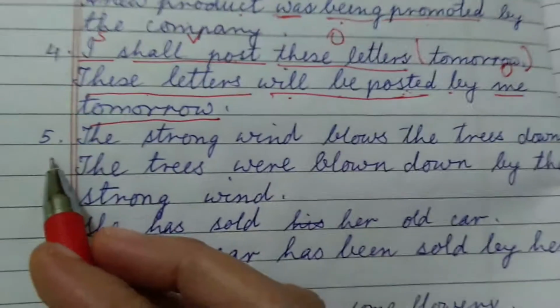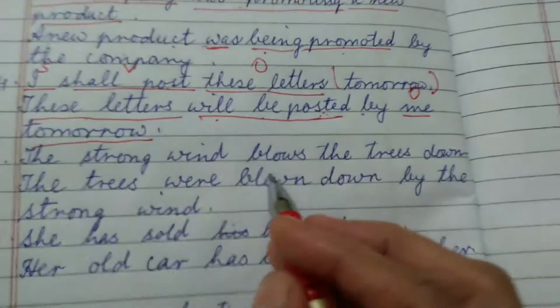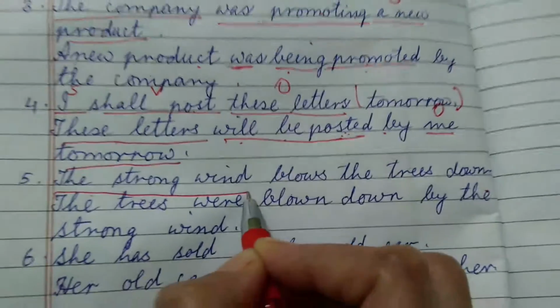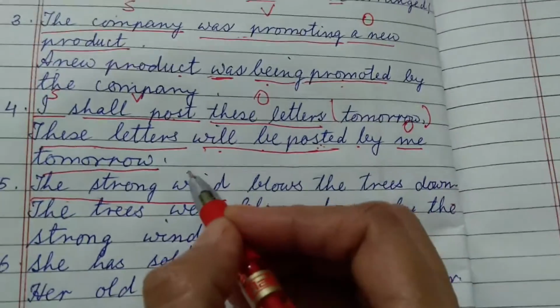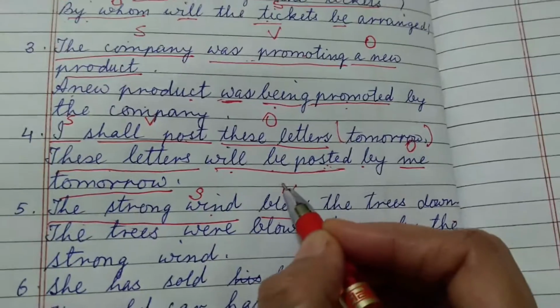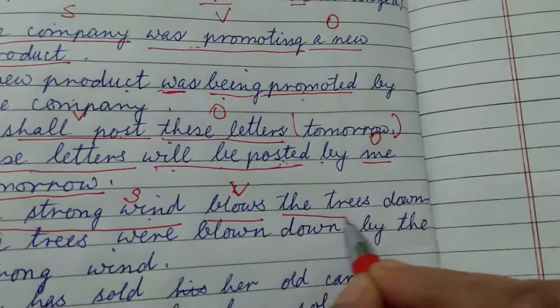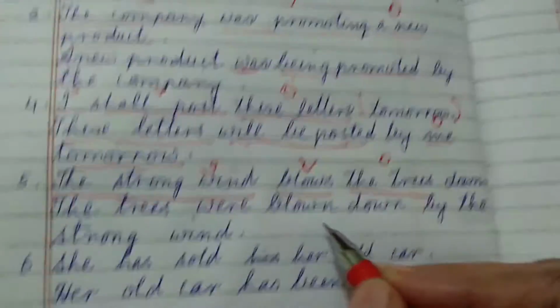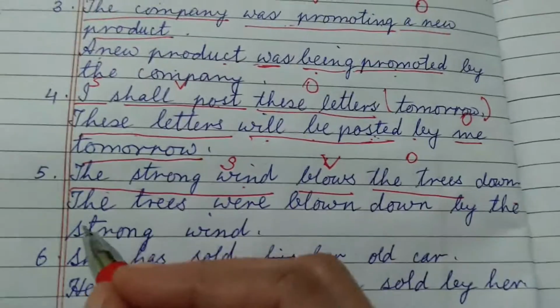Now see number 5. The strong wind blows the trees down. The sentence is talking about strong wind, so this is the subject. This is the action, so this is the verb. And blows what? The trees. Object. Down will go along with the verb. So your object will become the subject.